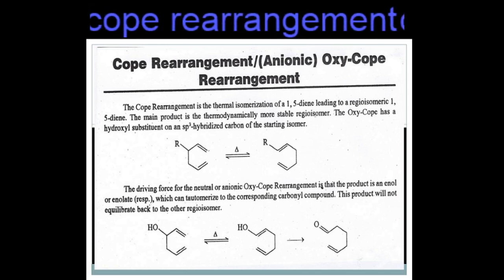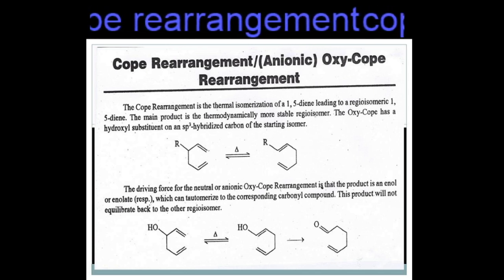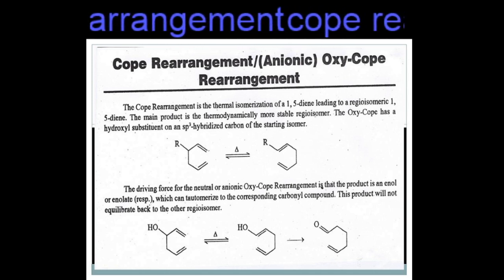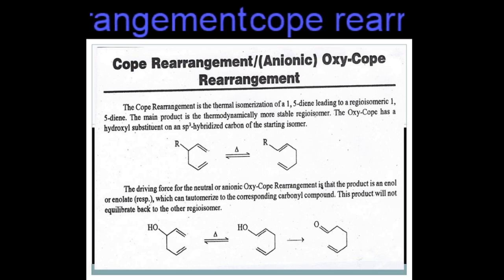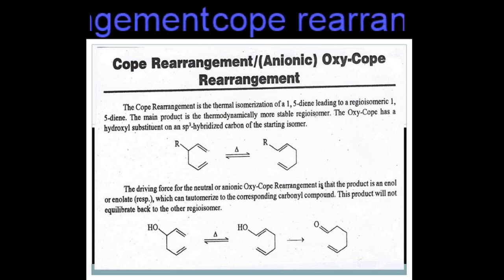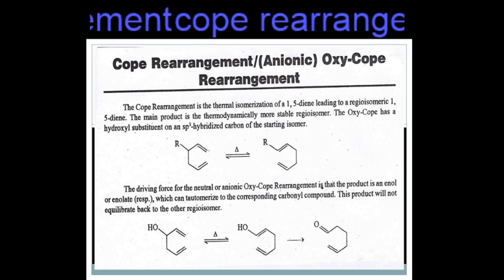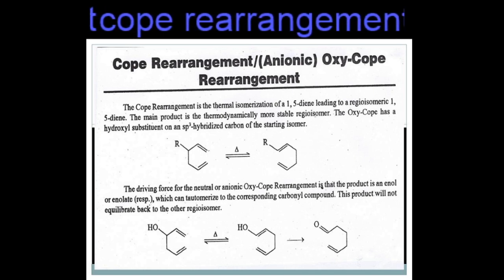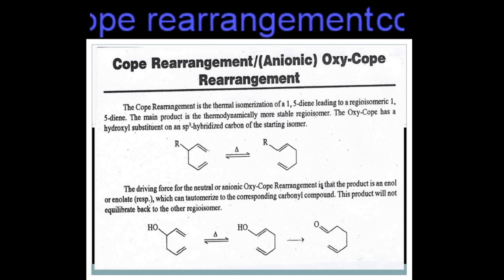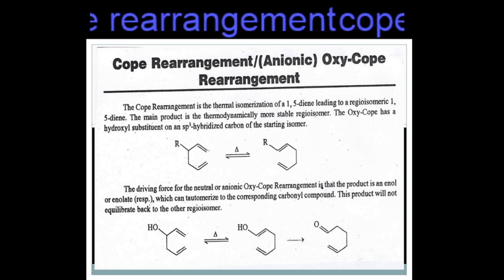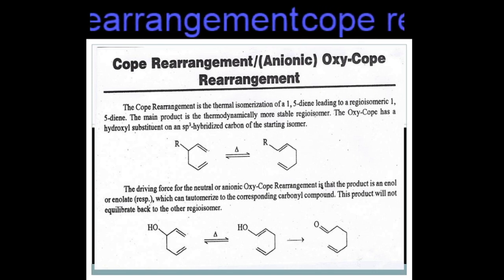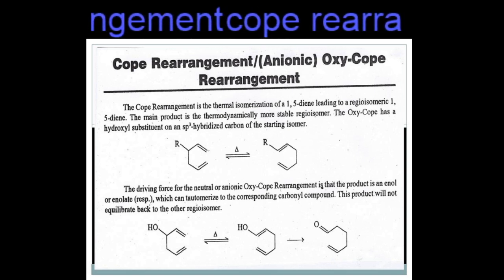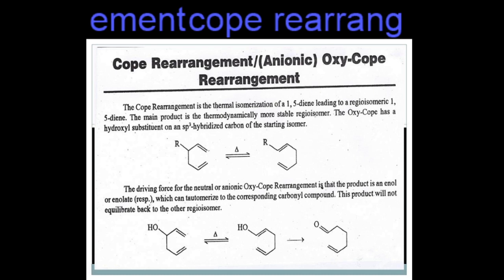The double bond is present between the first carbon and second carbon, and another double bond is present between the fifth carbon and sixth carbon. So it is called 1,5-diene. Di means two double bonds are present. Diene. So it is an acyclic organic compound, 1,5-diene.